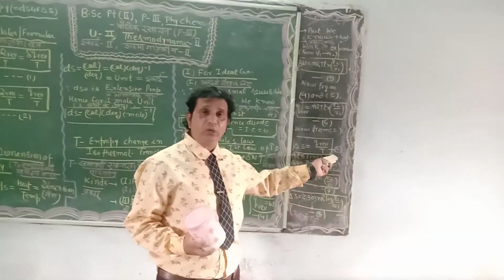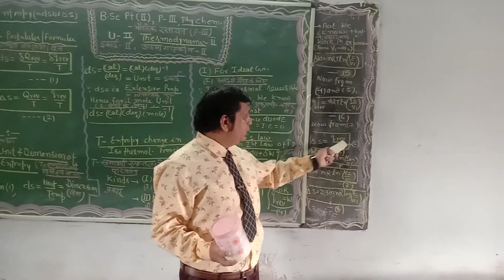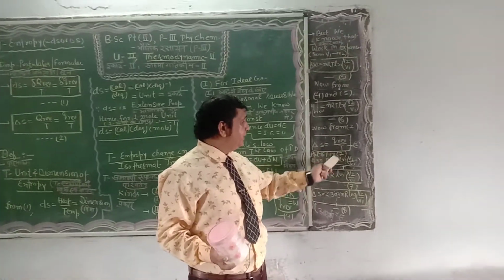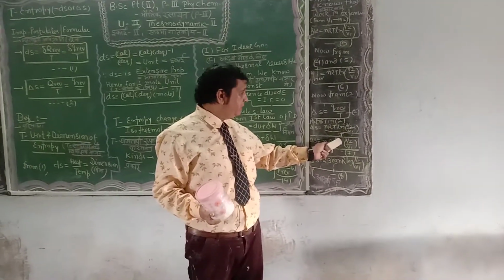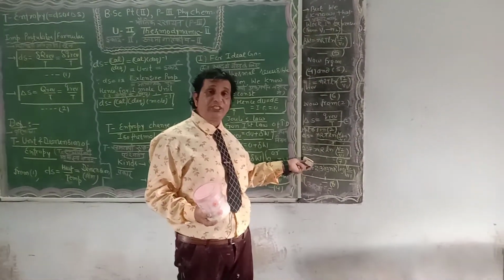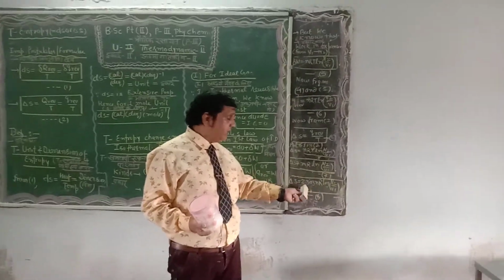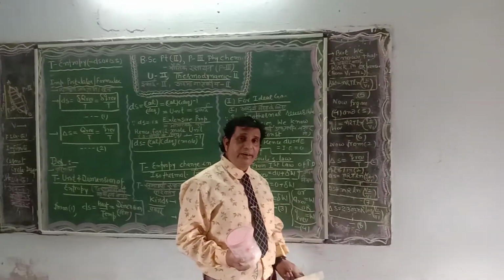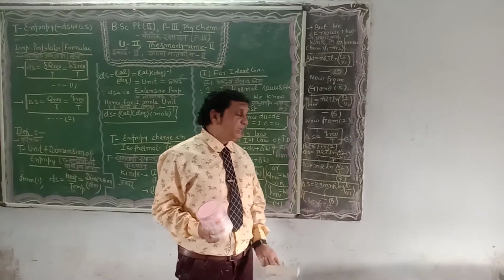But the fundamental equation of change in entropy we take from equation number 2, delta S is equal to Q reversible upon T. Put down 6 in 2: Q reversible is nRT ln V2 upon V1, and T upon T is cancelled. In natural log base, we get the expression of change in entropy, delta S is equal to nR ln V2 upon V1, and taking the base of 10, delta S is equal to 2.303 nR log V2 upon V1. Say that is equation number 8.